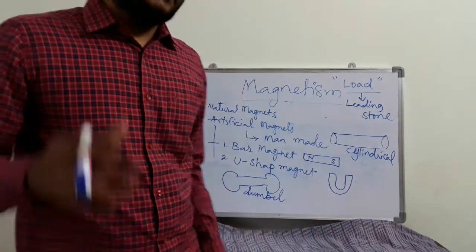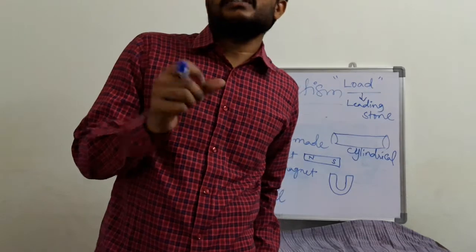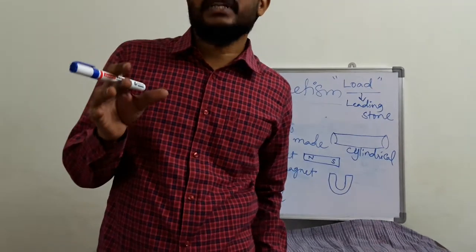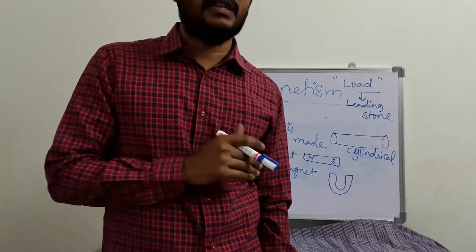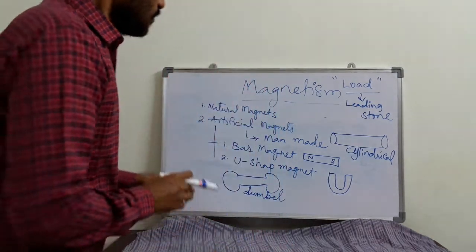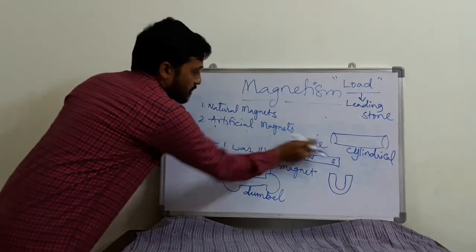So now by which materials are we going to prepare artificial magnets? Generally materials which are attracted towards a magnet are used for artificial magnets. What are the examples?